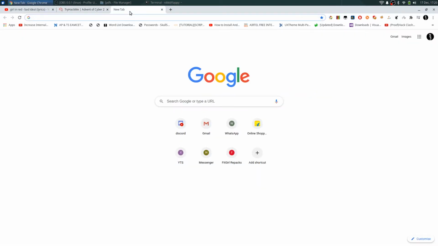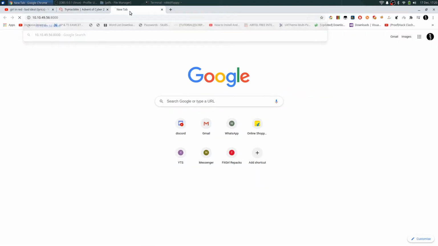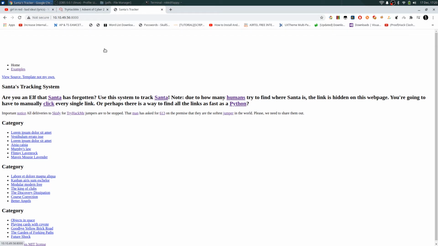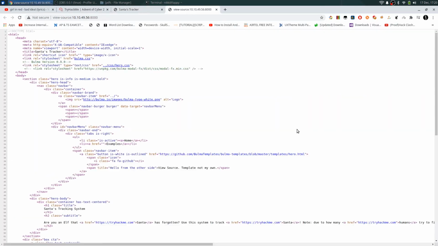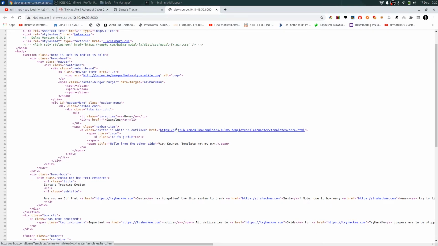So let's check that. This is a website, Santa's tracking system. Are you an elf that Santa has forgotten? Use the system to track Santa. Now, due to many humans trying to find where Santa is, the link is hidden on this web page. So whenever you see a link is hidden, always press Ctrl U to view the source code. Then you start checking the links. This is the Bulma CSS framework, and Bulma and GitHub.